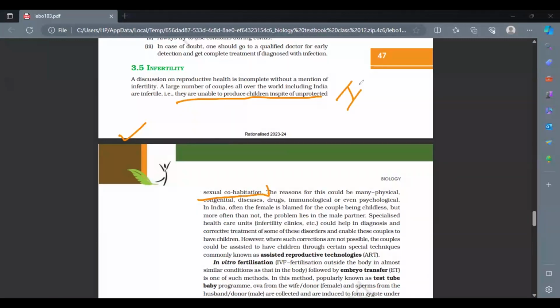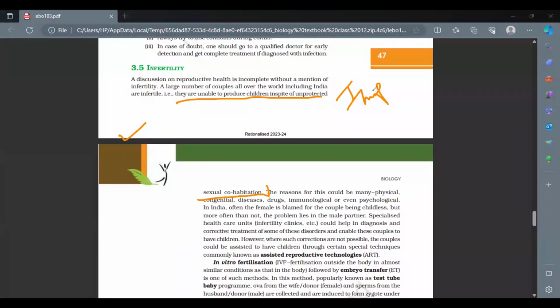So when somebody asks you what infertility is, you should be able to give such a proper definition for it. So who is an infertile person? A couple who are staying together, with unprotected sexual cohabitation, but they are still not able to produce children. If that keeps on happening, then obviously we consider that couple to be an infertile couple.